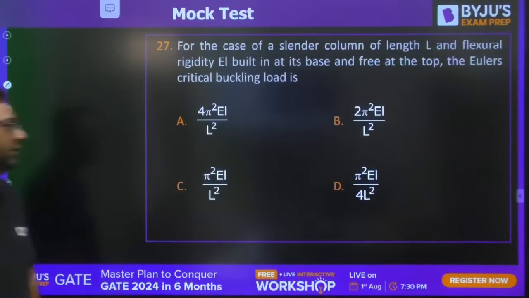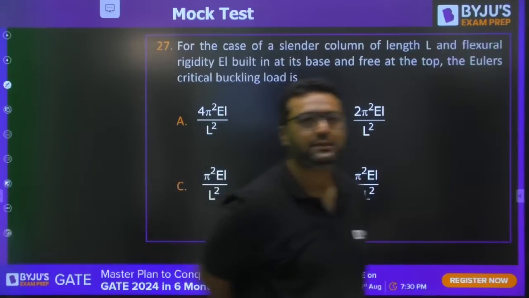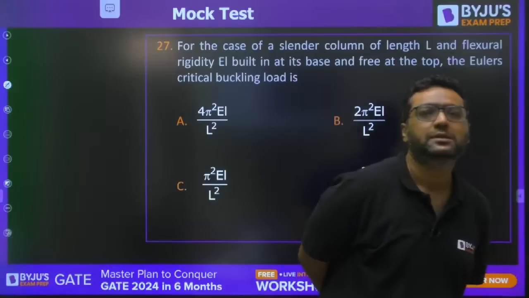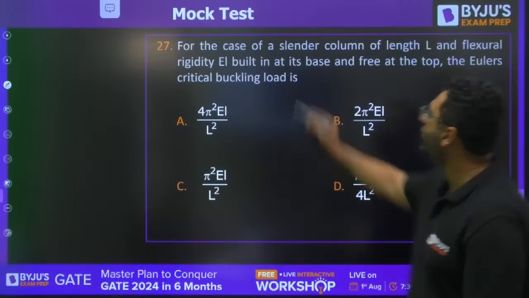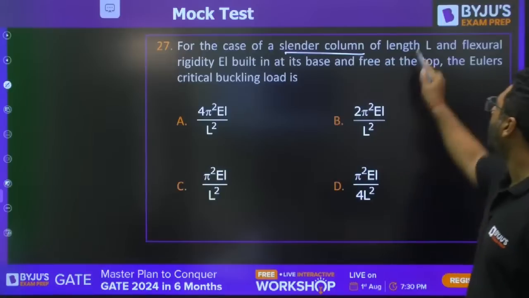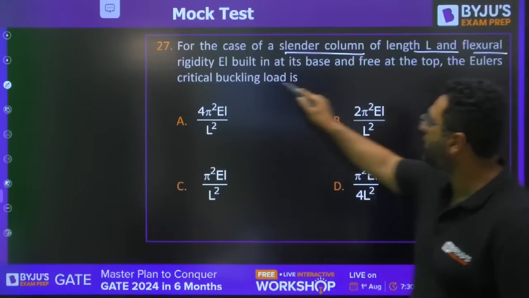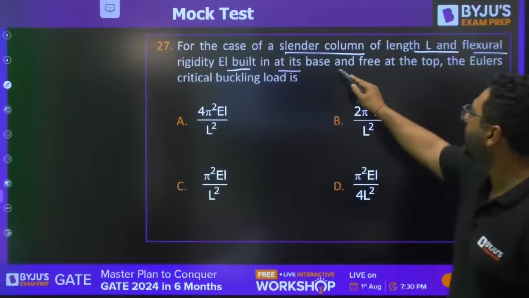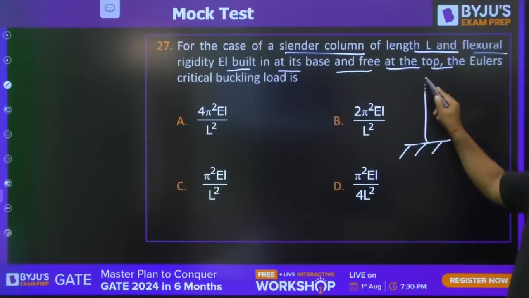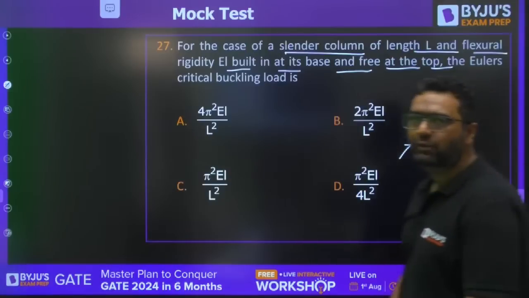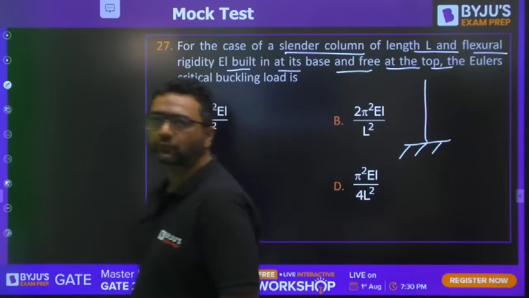Moving to 27. Second last question, guys. For the case of a cylinder column of length L and flexural rigidity EI, built in at its base and free at the top, what will be the formula for buckling load?